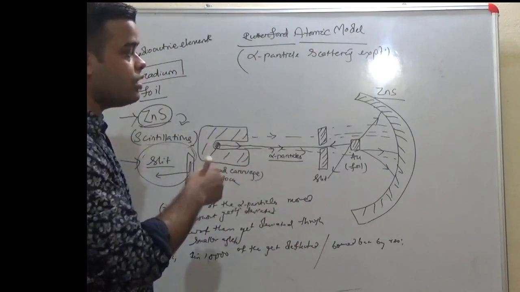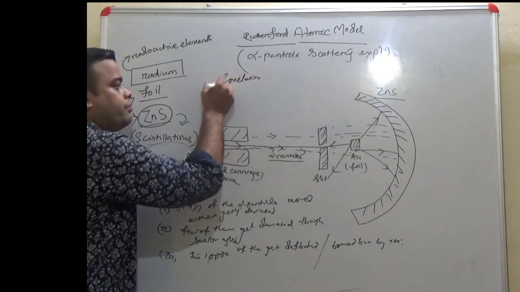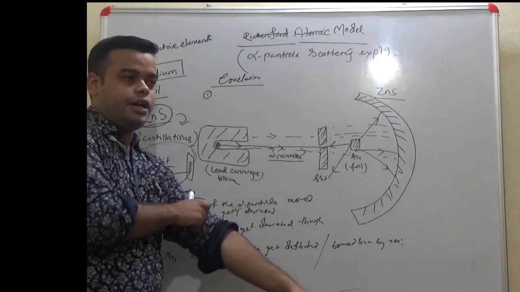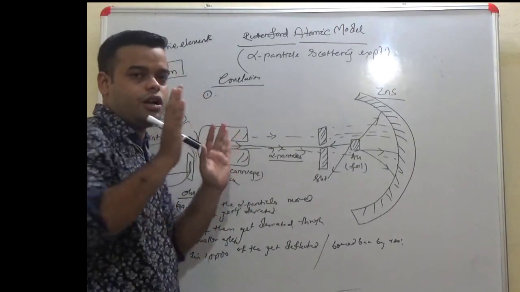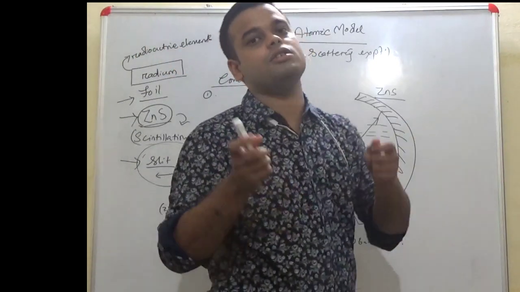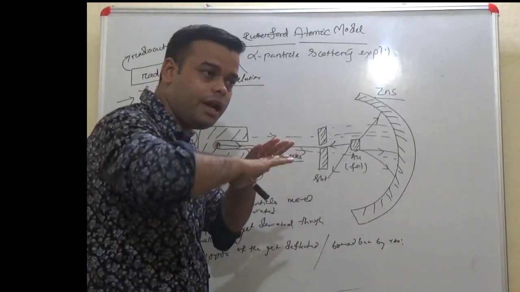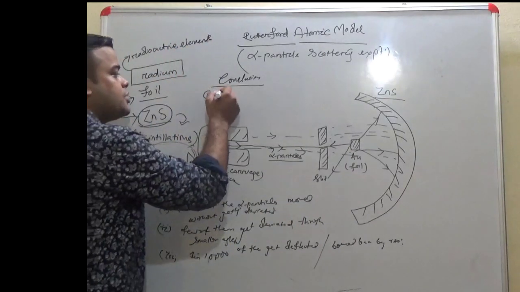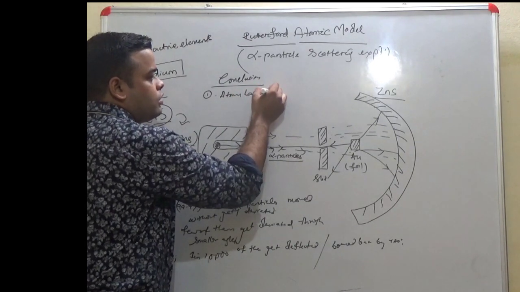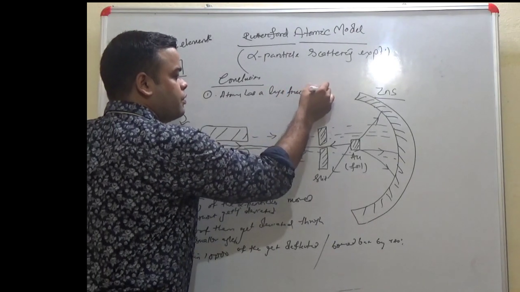Now, what was the conclusion obtained from such observations? The conclusions: since 99.9% of the alpha particles go on undeviated, this gives us the idea that the atom has completely free space, a large free space.